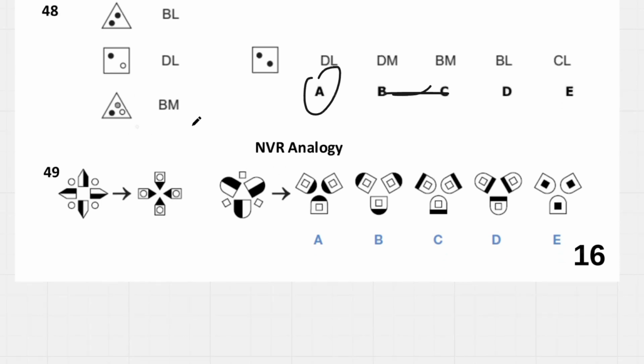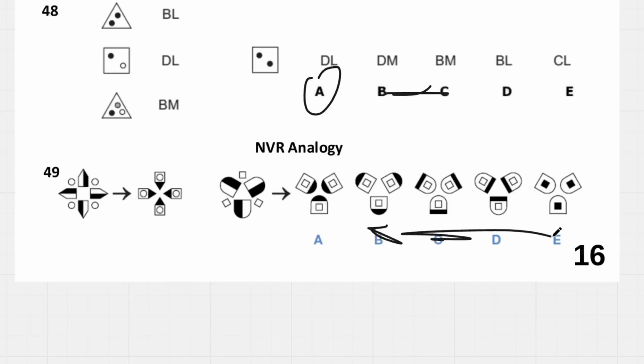And then 49, we have 4, and these are going to go inside. This is analogies. These are going to go inside, and this black bit is just going to occupy the tips of the shape. So if it's just the tip, and they're facing inwards, then they can't be on the outside.